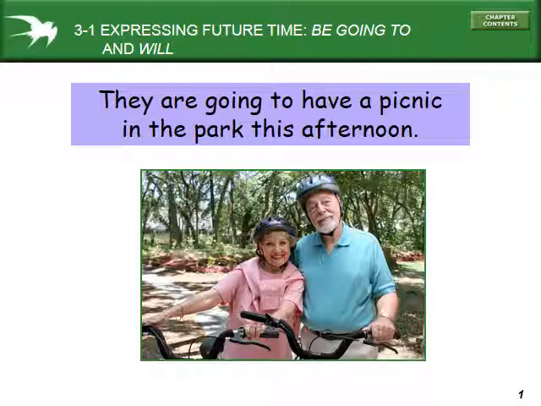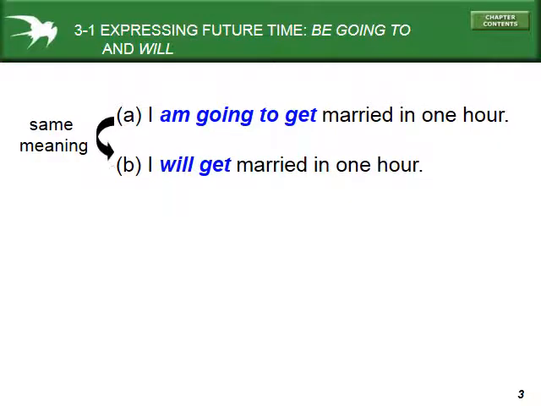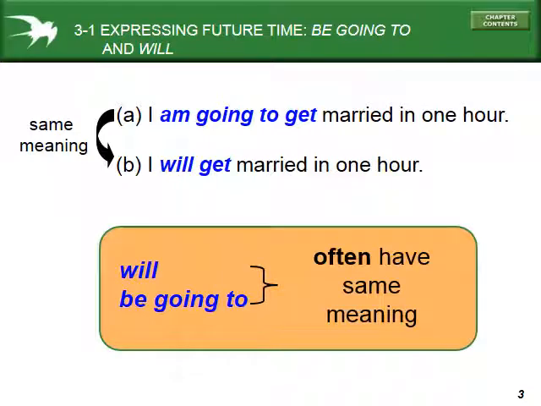Now, the most common forms for the future time are using be going to and will. So let's talk about these. Here we have a picture, and they say they're going to have a picnic in the park this afternoon. Here's another example. I'm going to get married in 1 hour. I will get married in 1 hour. Now, by and large, these mean pretty much the same thing. What they are in this sense is a prediction about the future, what I think is going to happen in the near or the distant future. In this case, it's the near future.